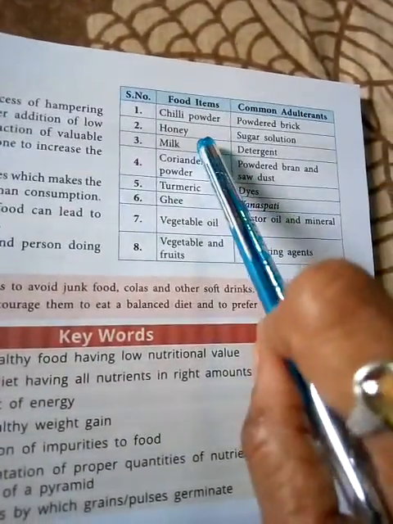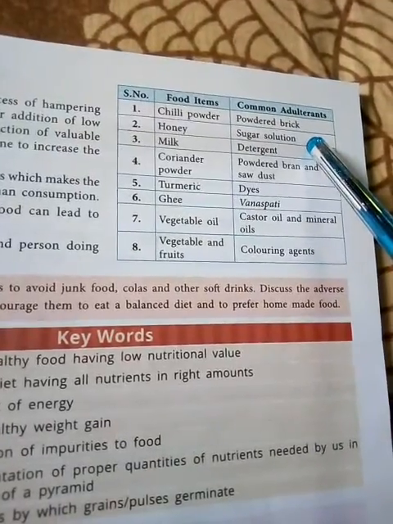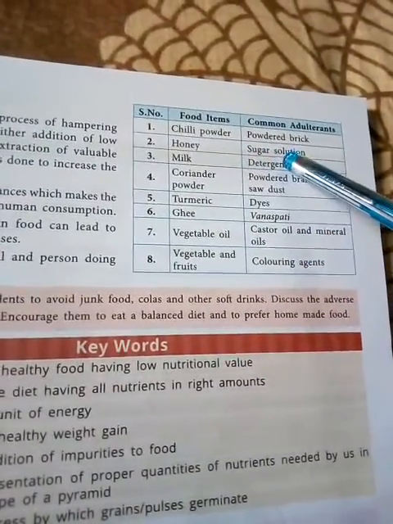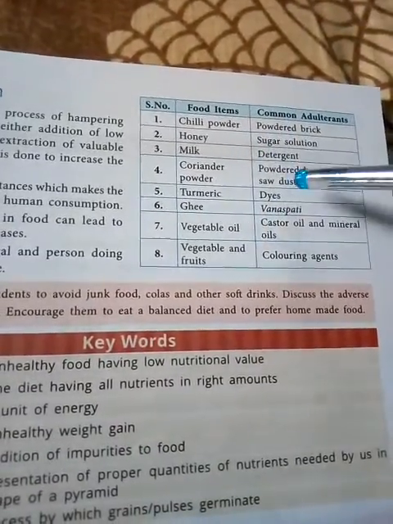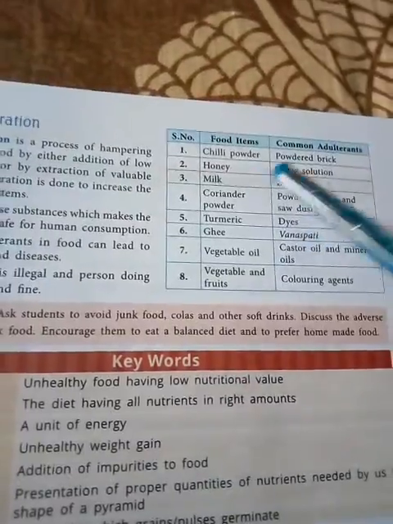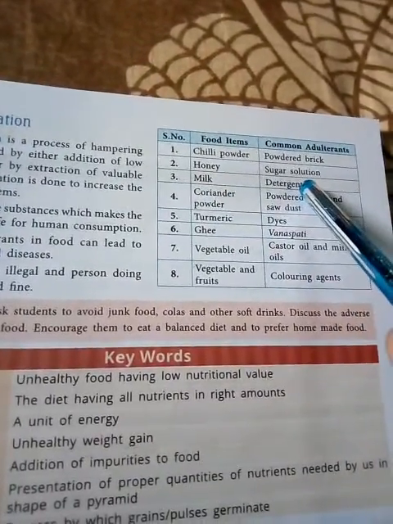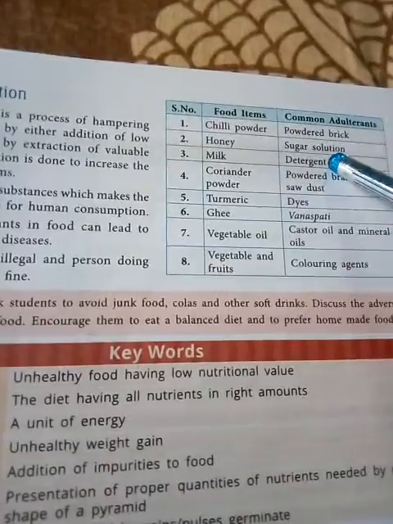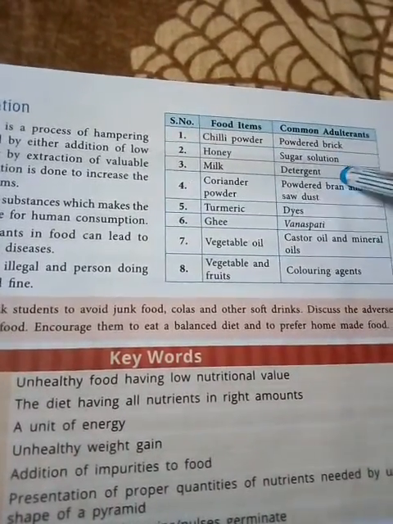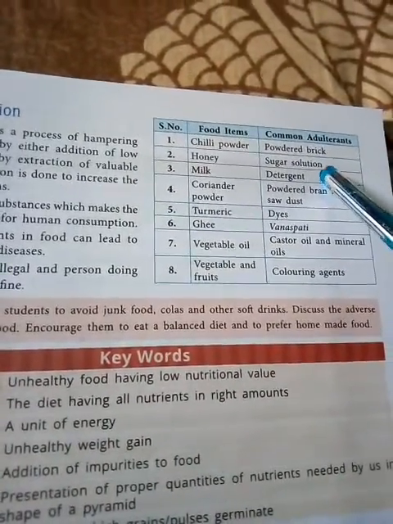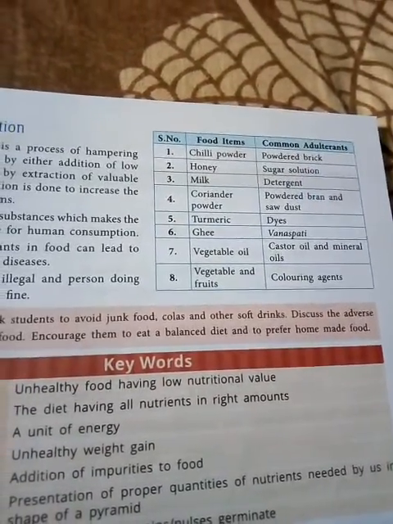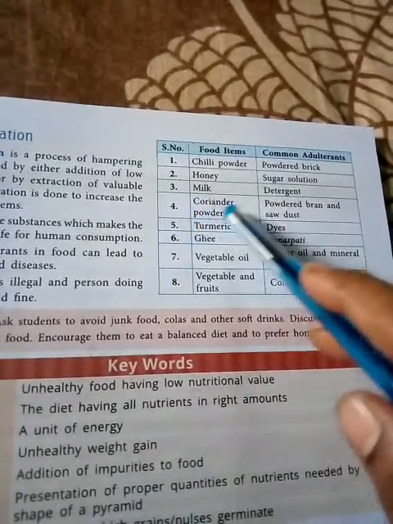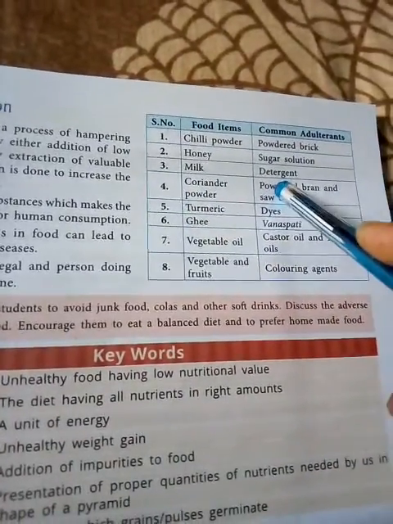So see, here a chart is given. Chili powder, common adulterant, powdered bricks. Generally in chili powder, powdered bricks are mixed. Honey, nowadays honey is not pure because sugar solution is mixed in it, that's why the honey tastes like it has more sugar. Milk, in milk generally detergent is mixed.